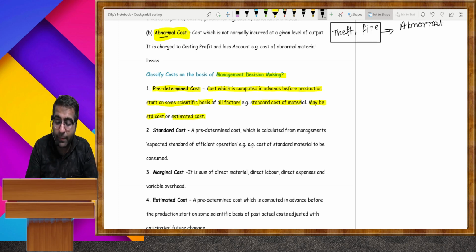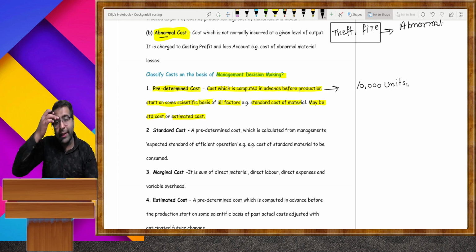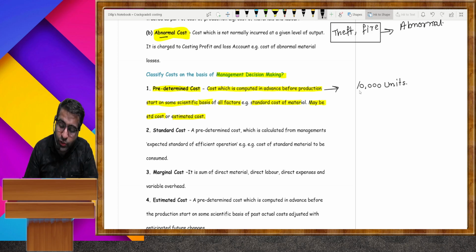What does this mean? It means you want to produce 10,000 units. Now you are thinking that for producing 10,000 units, you need to spend 1 lakh rupees.